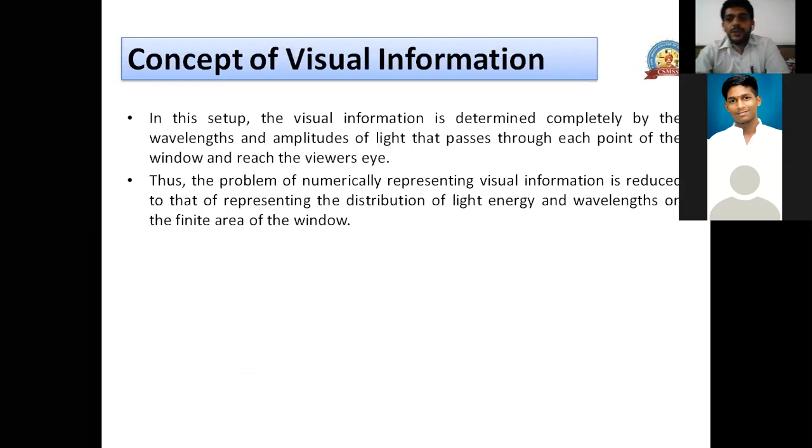Why do we want to represent the image mathematically? Of course, because once we get the mathematical equation, only then can we apply some type of operators to that mathematical form and convert it into another form, and that is what we are going to do in image processing.